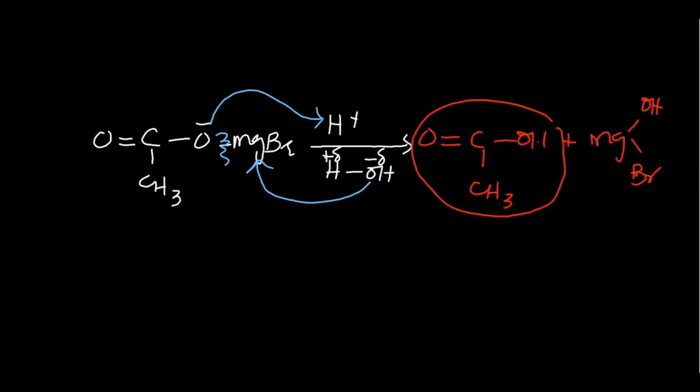If we write this product in a proper form, it will be CH3 C double bond O OH. What is this product, students? Yes, this is carboxylic acid. Carboxylic acid made up of two carbon atom is known as ethanoic acid. Ethanoic acid, or its common name is acetic acid. Acetic acid. So in this way, by reacting Grignard's reagent with carbon dioxide, we get acetic acid or ethanoic acid. I hope this reaction is clear to you, students.